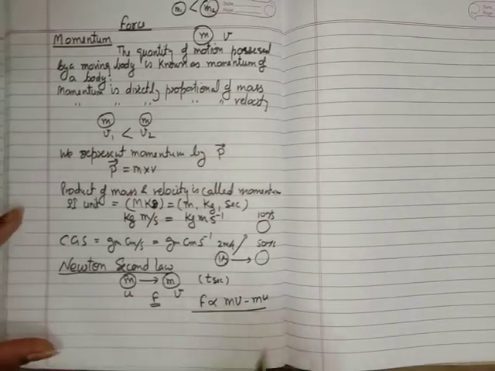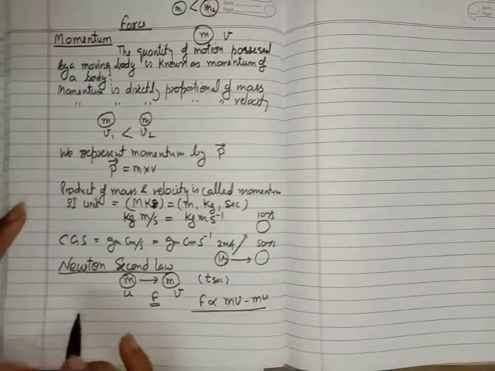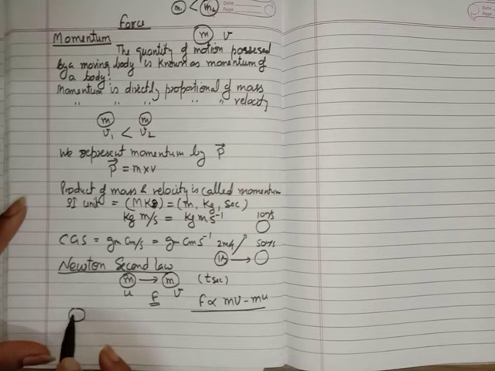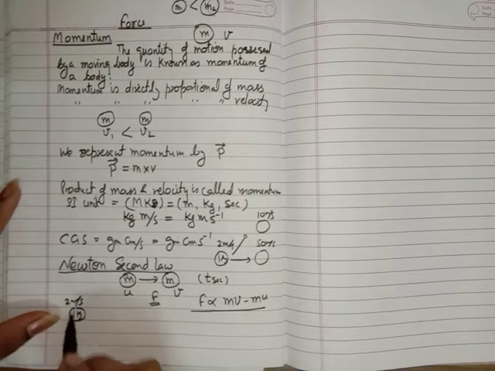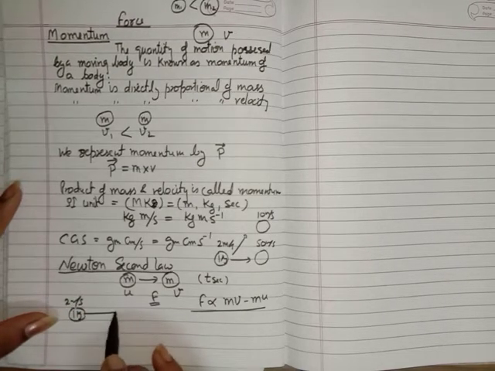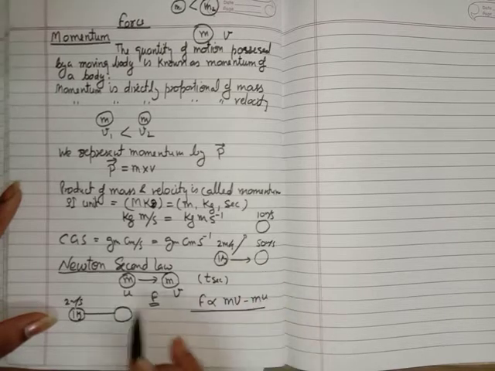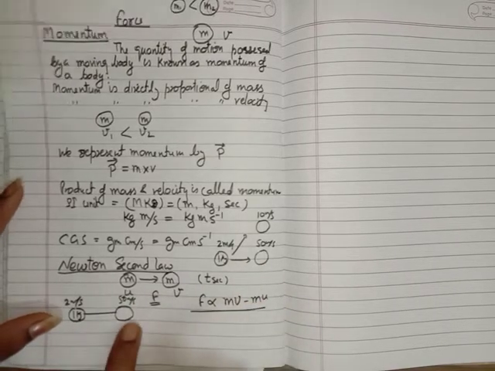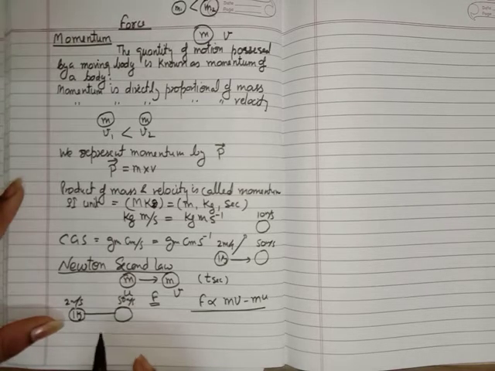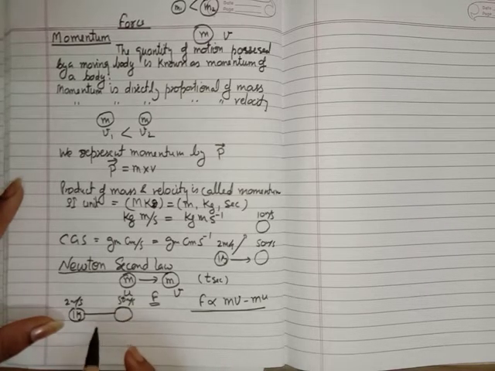Now I'm giving another example. Suppose this is the same example: an object of mass 1 kg, moving with a velocity of 2 meter per second. Now you want to change the velocity up to 50 meter per second. Okay, the velocity we want to change to is 50 meter per second.